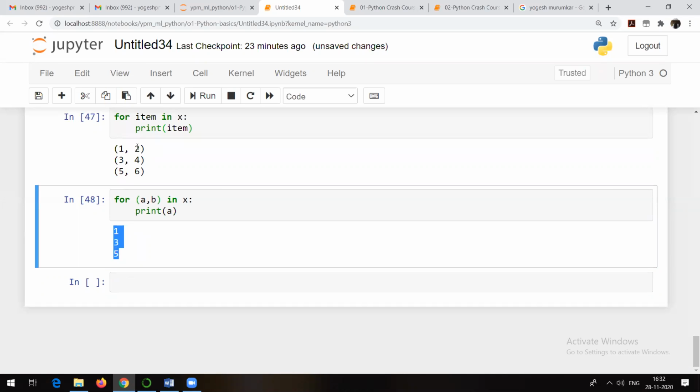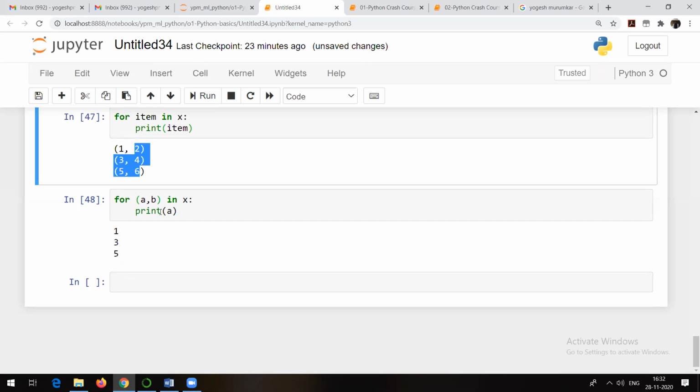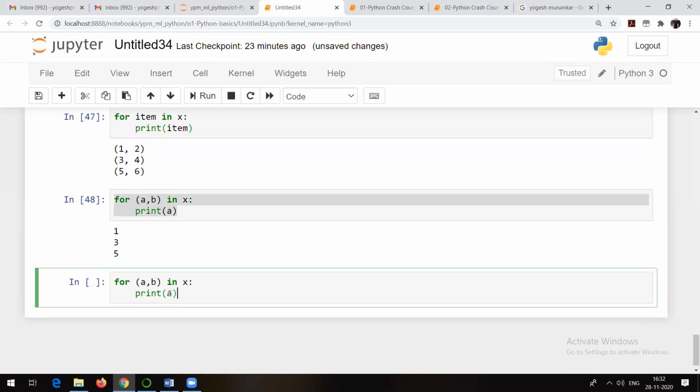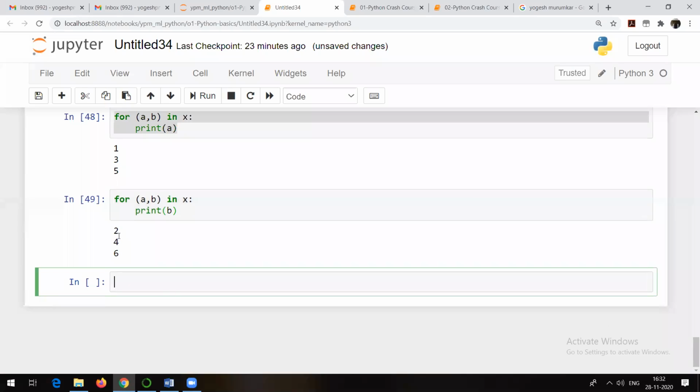Suppose I want to print 246. So what I can do is I can use the same code. Let me copy it. And what I can do is for a comma b in X, print b. You are going to get 246, right? But what if you want both?